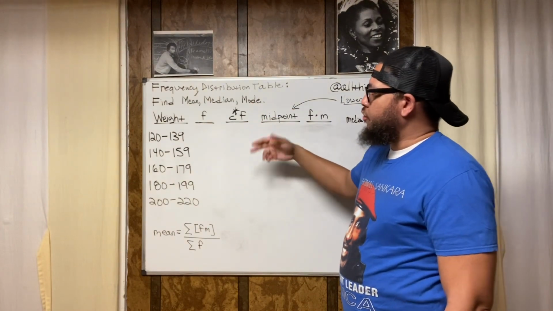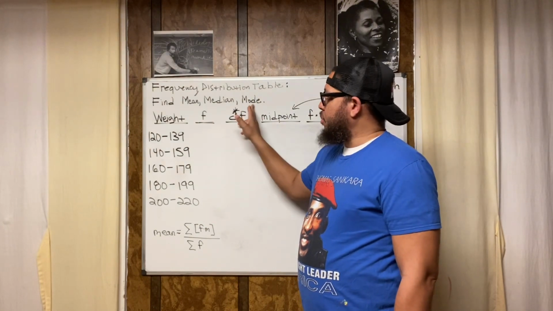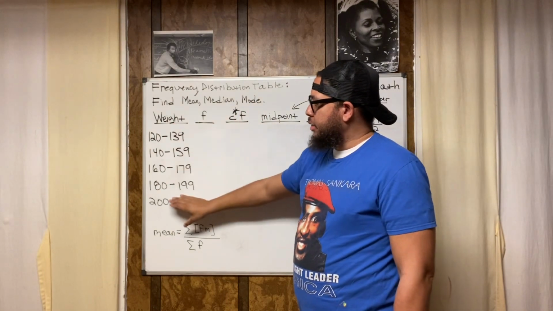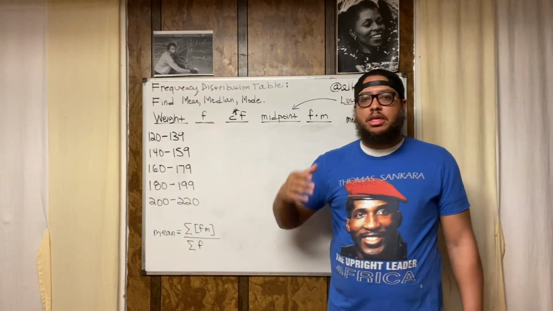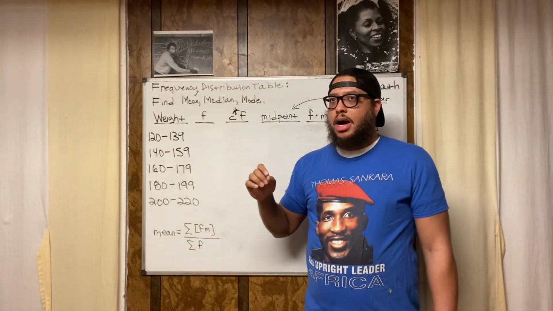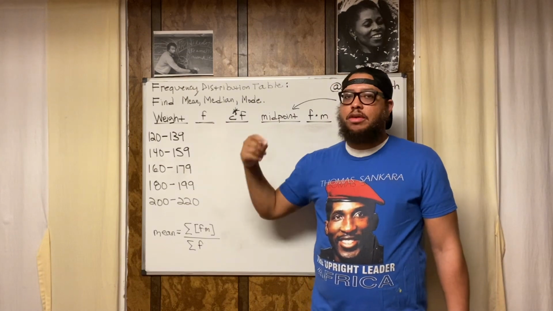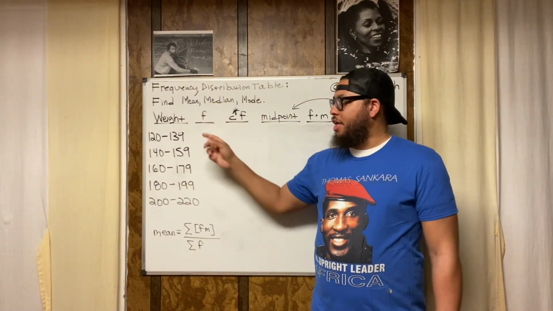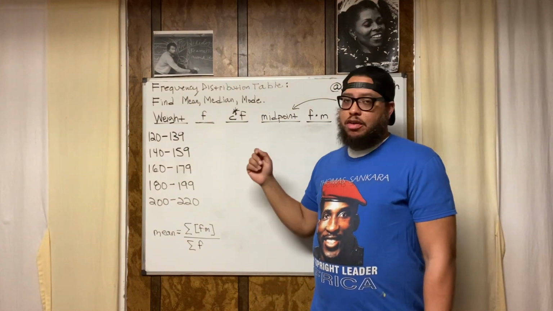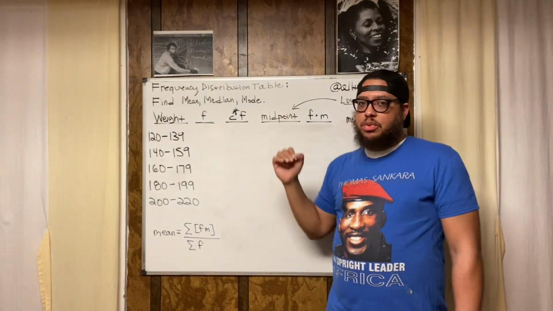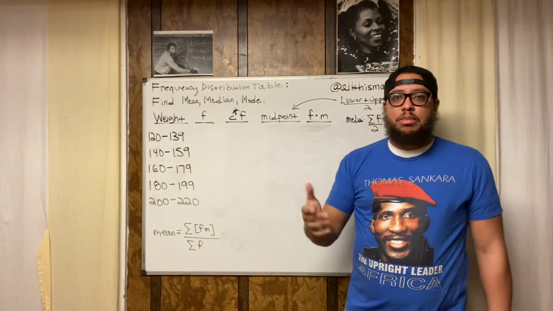The mode is pretty straightforward. Once we find the frequency, we can tell what the mode is, because the mode is the weight class that has the highest frequency. And of course, the frequency is the number of data values in that weight class. That's what the frequency is, meaning how frequently we have a data value in that group. How frequently do we have a data value in that group? That's what frequency is. So I'm using the letter F to represent frequency.